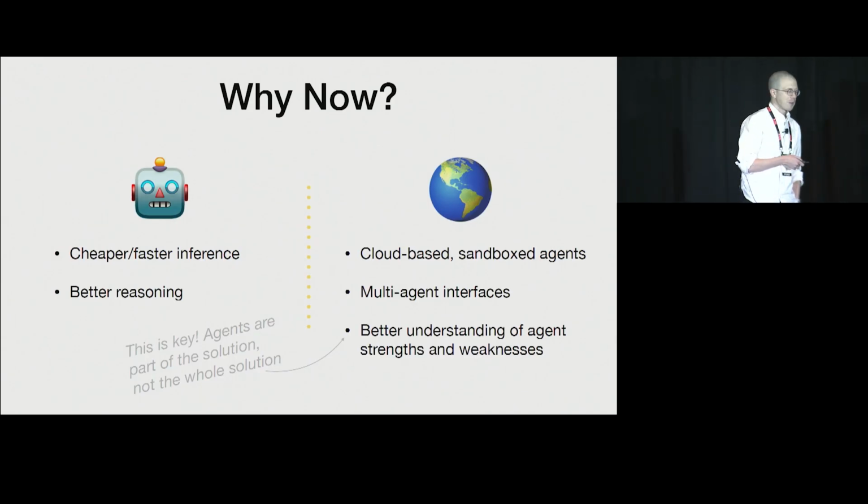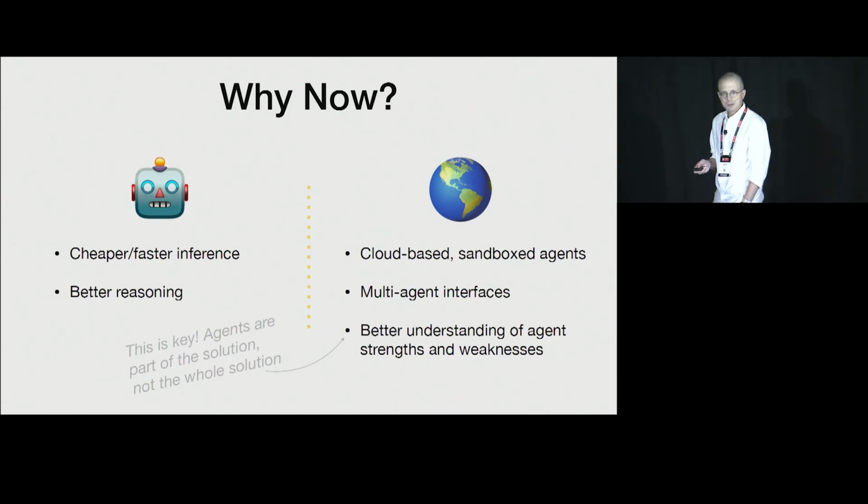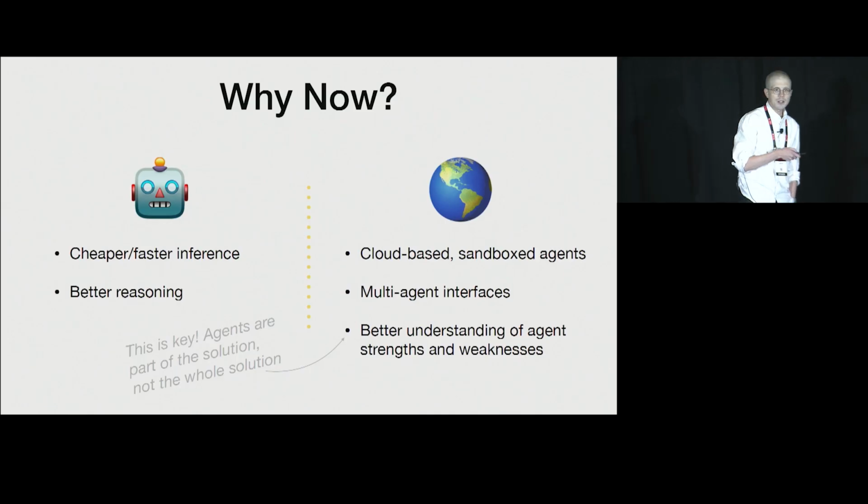We've started to experiment with multi-agent interfaces to help reduce that burden and that sort of mental strain of trying to manage multiple contexts simultaneously. And of course, after having spent a couple of years working with these software development agents and trying to push them into places where maybe they shouldn't be in the first place, we have a much better understanding of the agent's strengths and weaknesses, the types of tasks that they're good at, and the types of tasks that they're bad at, and how to prompt them to know the difference between the two.